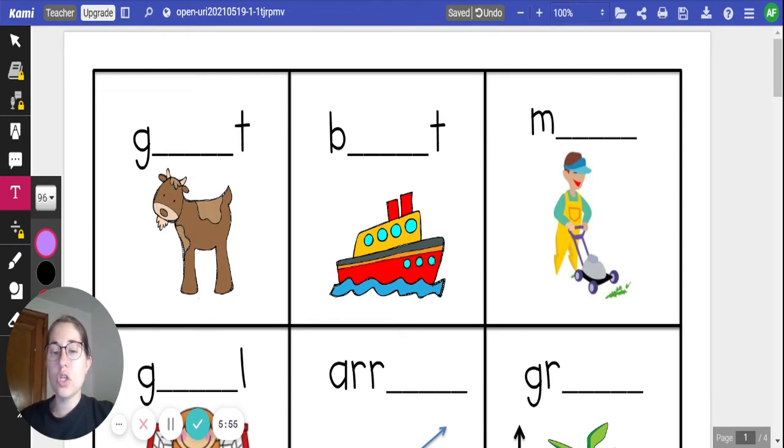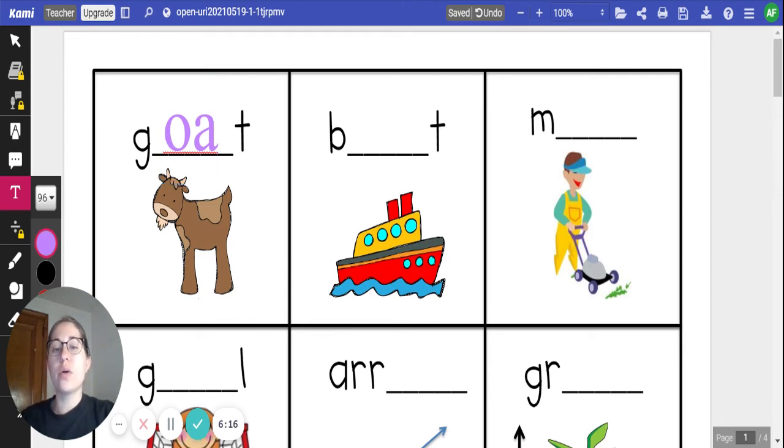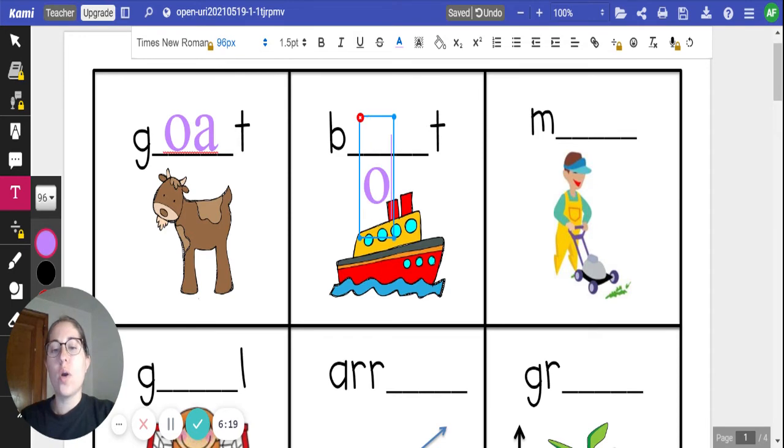All right, next let's look at some pictures and spell the words using the long O sound. First picture is a picture of a what? A goat, right? We know that is spelled G-O-A-T, goat. The next one is a picture of a boat. If you remember from earlier in the video, boat is spelled B-O-A-T, boat.